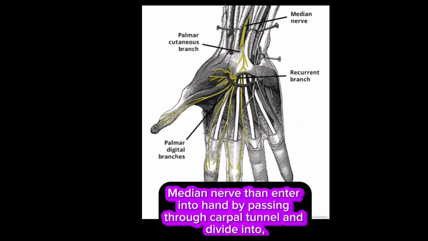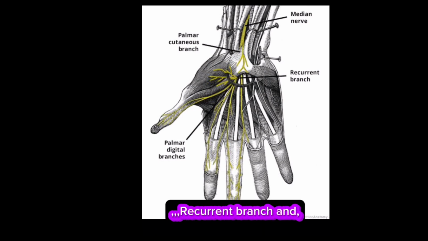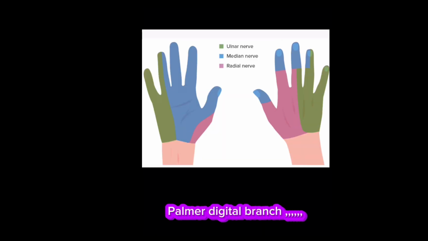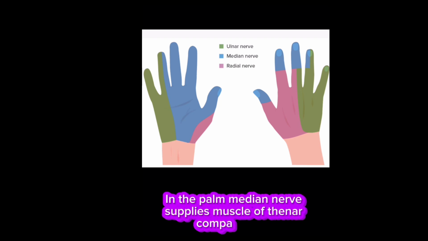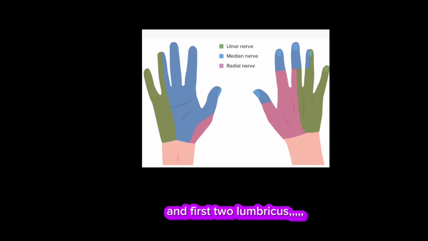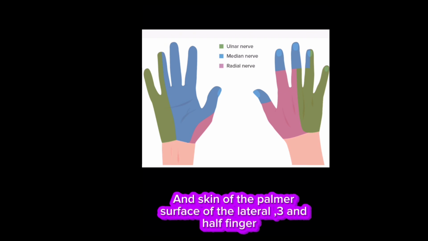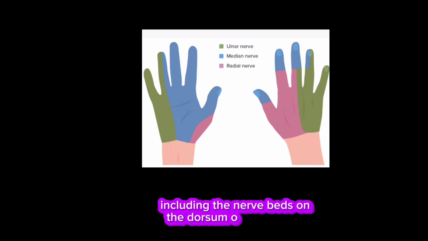The median nerve then enters the hand by passing through the carpal tunnel and divides into a recurrent branch and palmar digital branches. In the palm, the median nerve supplies the muscles of the thenar compartment, the first two lumbricals, and the skin of the palmar surface of the lateral 3½ fingers, including the nail beds on the dorsum of the hand.